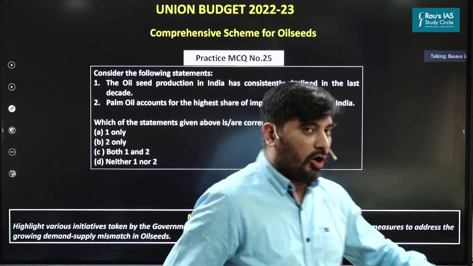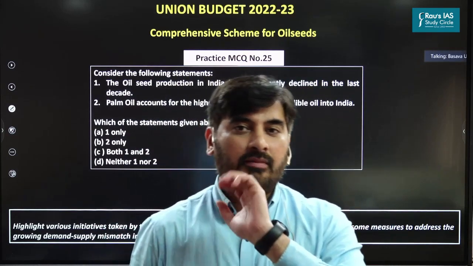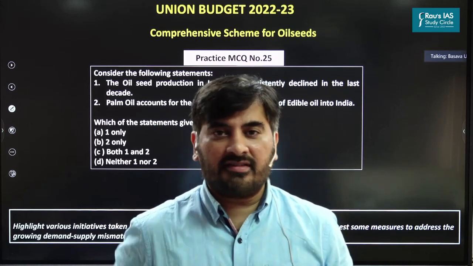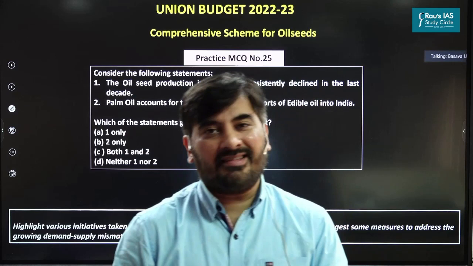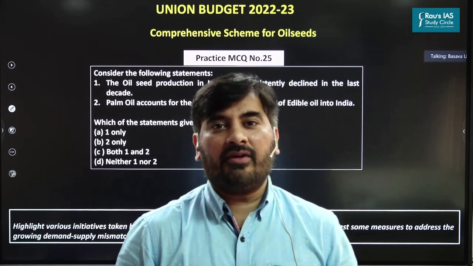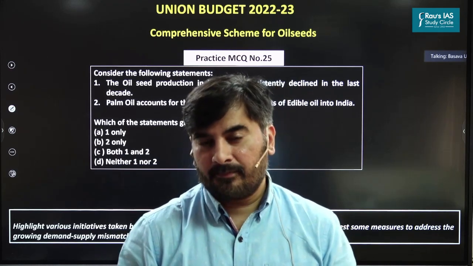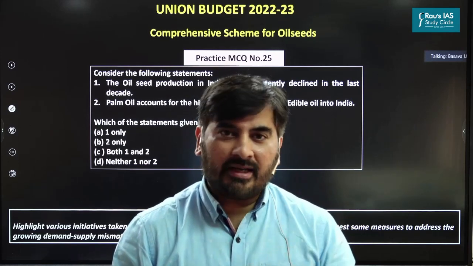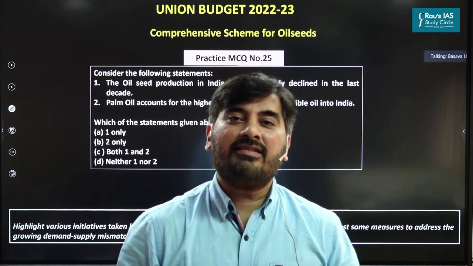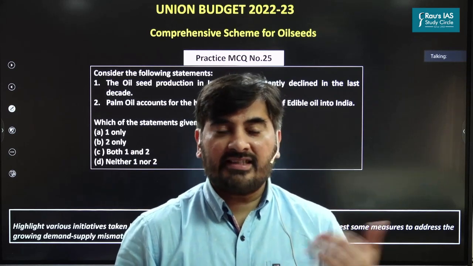Now coming to the oil seeds. So as I said, Finance Minister has sought to focus upon the diversification. One diversification is towards the millets or the nutricereals. Second one is with respect to oil seeds. So here the Finance Minister has announced that soon the government will come up with a comprehensive scheme for the promotion of oil seeds. Now, why does this topic become important? First and foremost, in case of India, we are facing demand-supply mismatch of edible oils. That's the first thing.